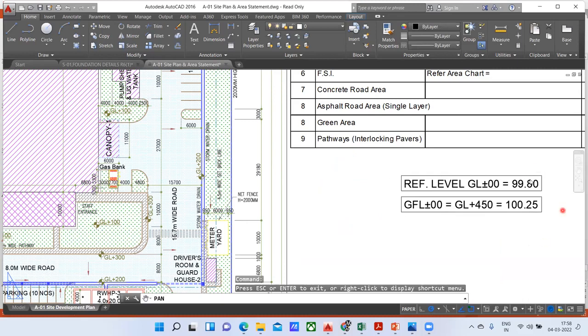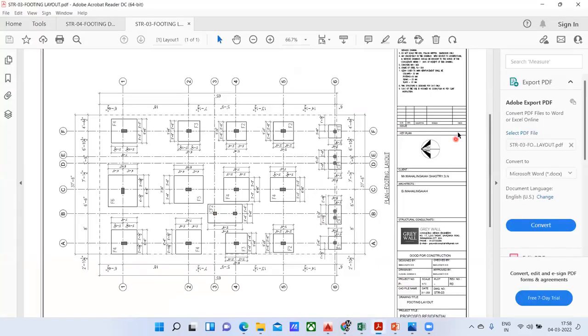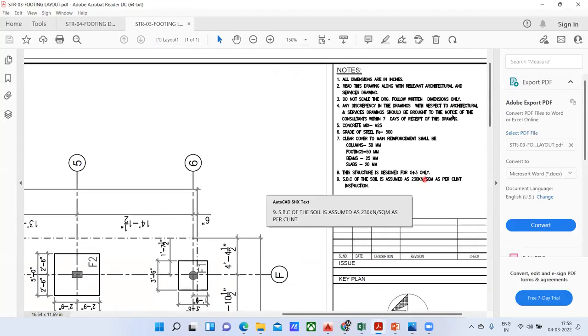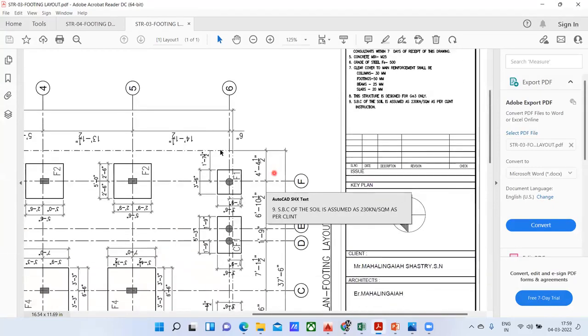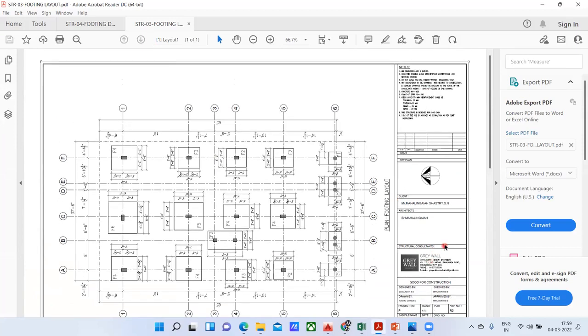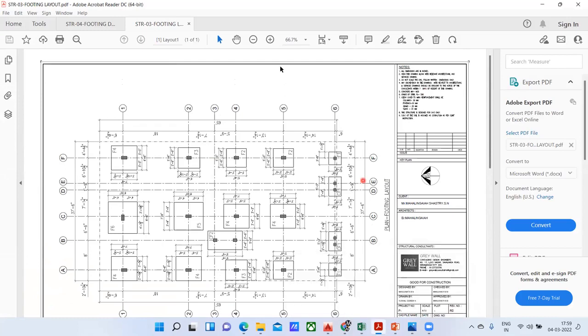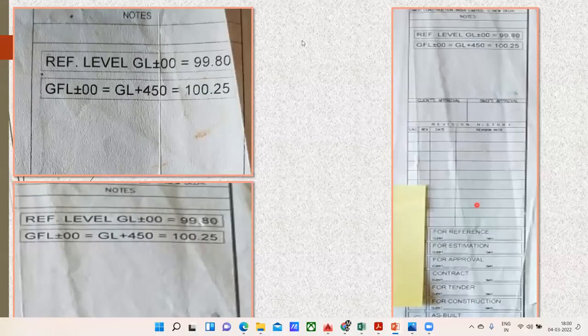All these things will be mentioned in your structural drawings if you're working in a bigger project. In smaller projects, we don't do all these things. If I show you a smaller project, this is a smaller project. Here you can see nothing is mentioned about levels. For smaller projects, all these things are not required. Only for bigger projects we want all these things, because we have a surveyor for this. Normally, the contractor, the labor, or the site engineer can take care of this, and you don't have to worry about it.